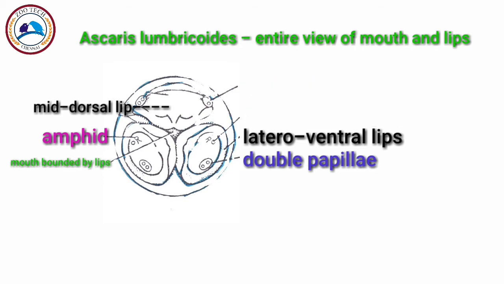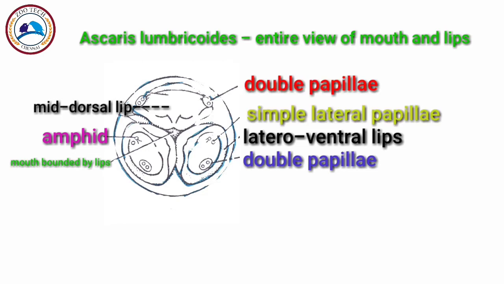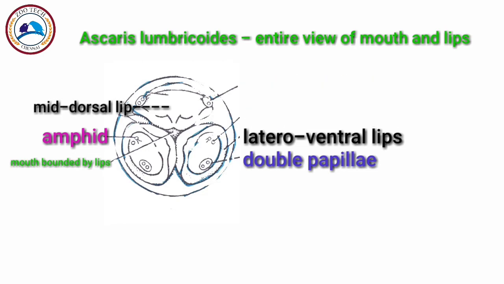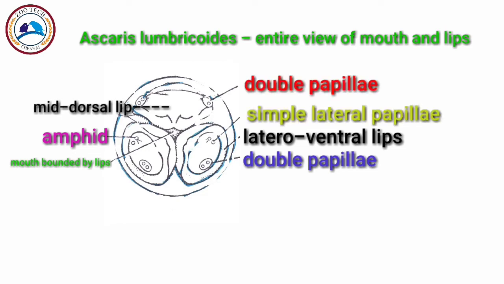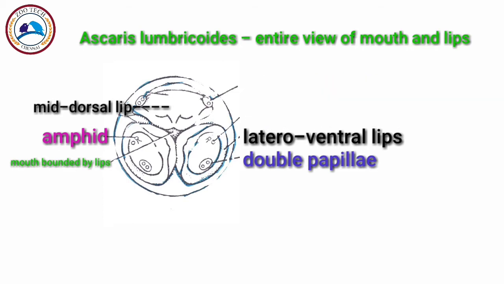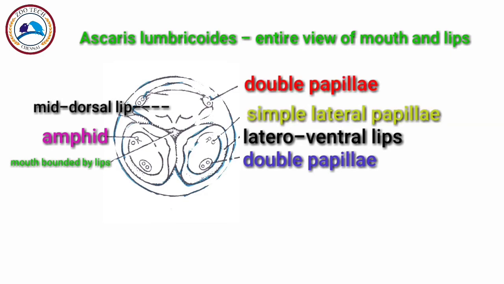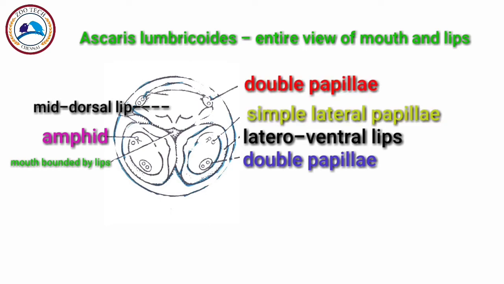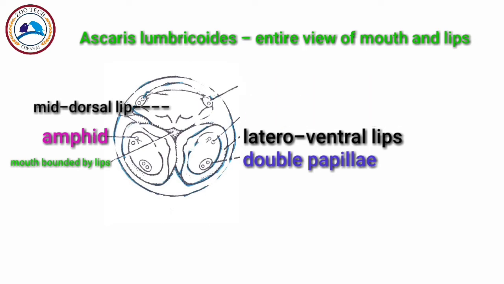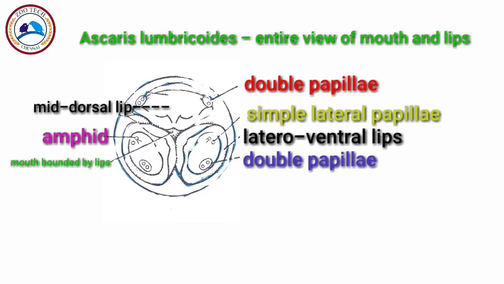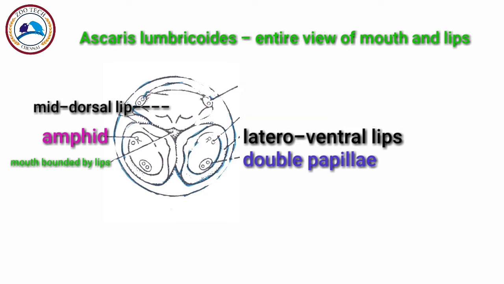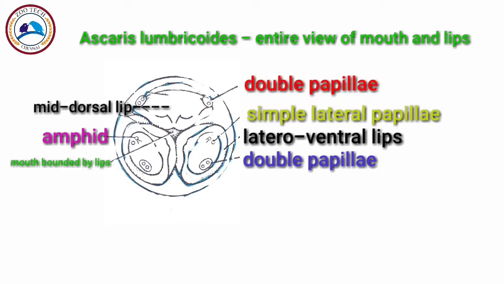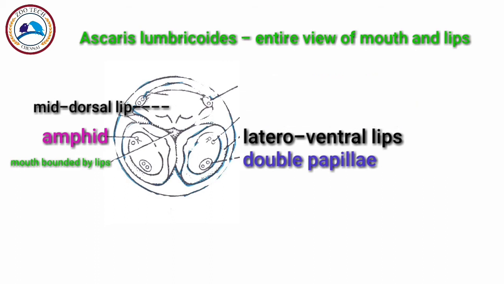And then the outer surface of each lip will have sensory papillae, and the dorsal lip will bear 2 double papillae, one on each side, and each lateroventral lip will bear 1 double papilla in its ventral portion, and a single papilla in the lateral portion, which is an amphid, that is the opening of an amphidial gland. So that is the entire view of mouth and lips, which has been depicted for your better understanding.